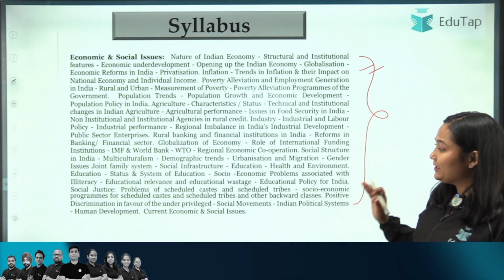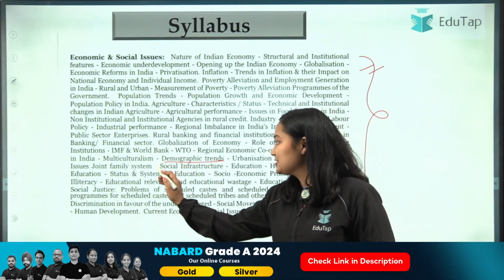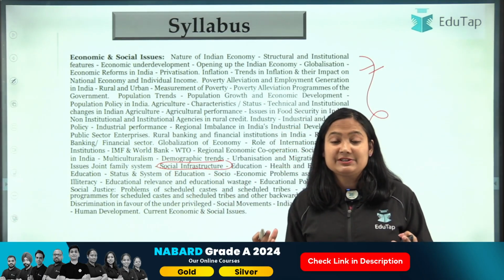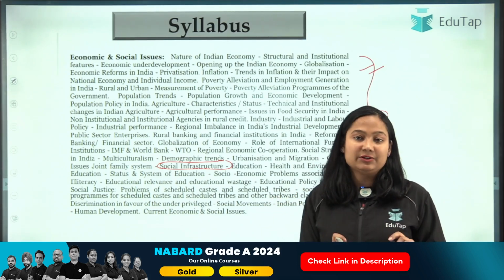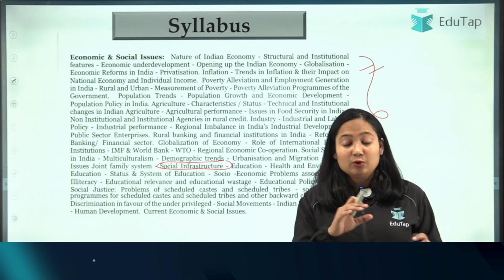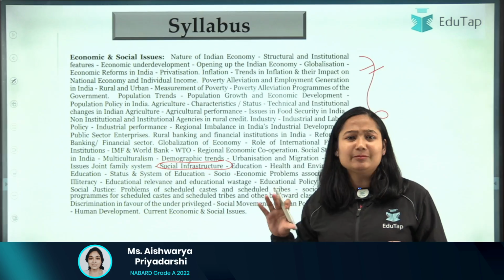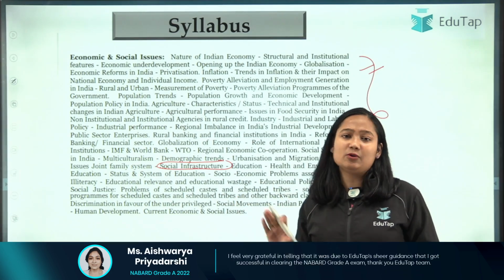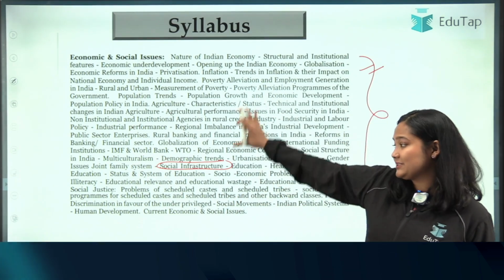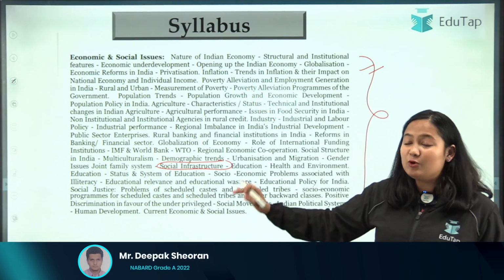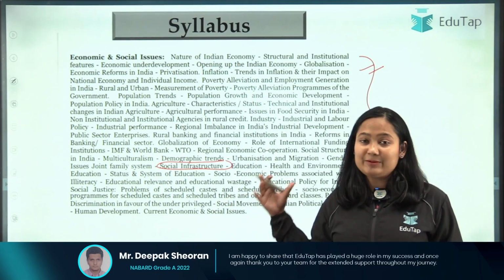If not, then you might find the social infrastructure or the social issues related chapters new, so you need to cover those too. Even when you are preparing for RBI, there might be some new topics in the NABARD section that you also need to cover. So first get the gist of this. Now, it might seem overwhelming to you, that how will I do this, I'm not able to understand this.